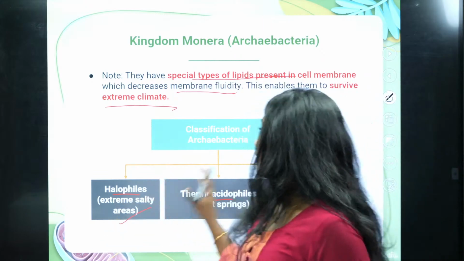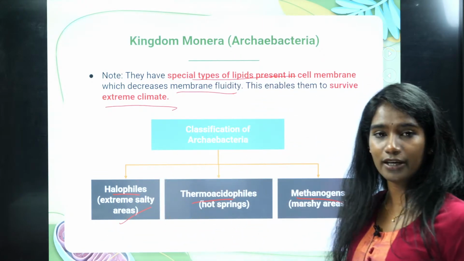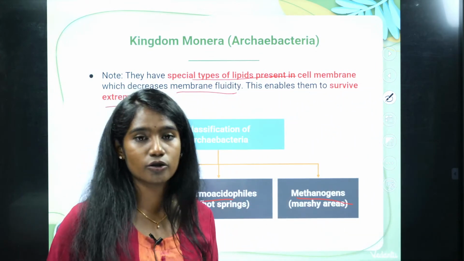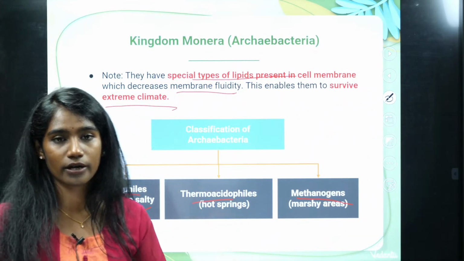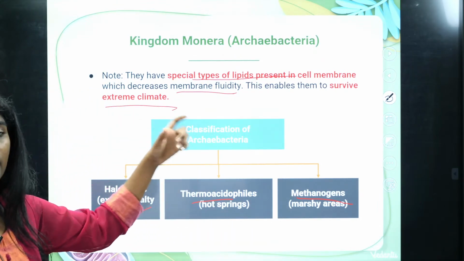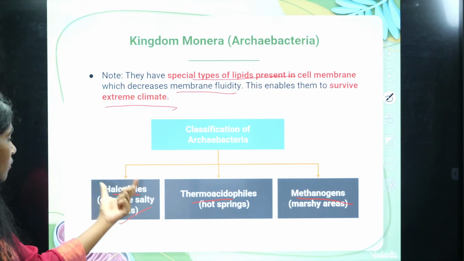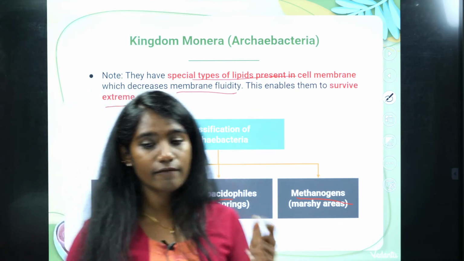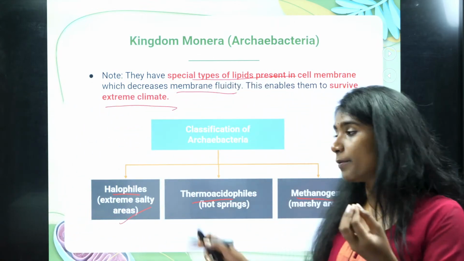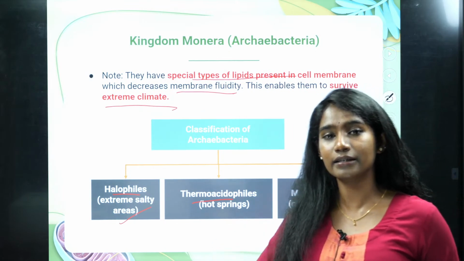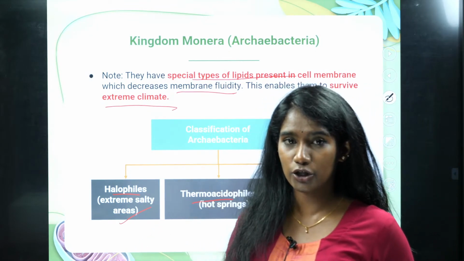So here the archaebacteria are classified into 3 types. Halophiles: I was telling you now, when you place a living cell into a salt solution, the cell will lose the water content. As a result, the cell will die, right? But the archaebacteria which fall under this category, halophiles, will survive even in saline condition, because I told you that archaebacteria have resistance towards extreme conditions. Why?